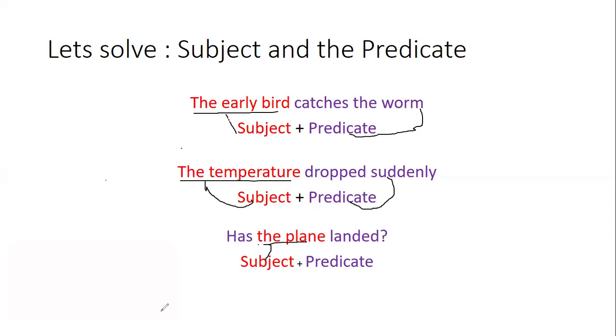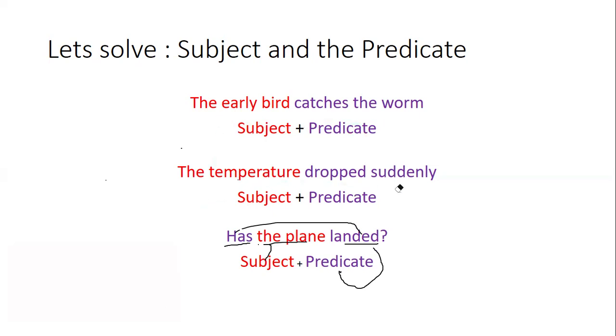So it is our subject. And has landed: what is the action that is being performed? What is the verb? The verb is has. Landed is the object. So has landed is our predicate. So simply by cutting the sentence into two parts, the naming part and the telling part, you can easily identify which is the subject and which is the predicate.